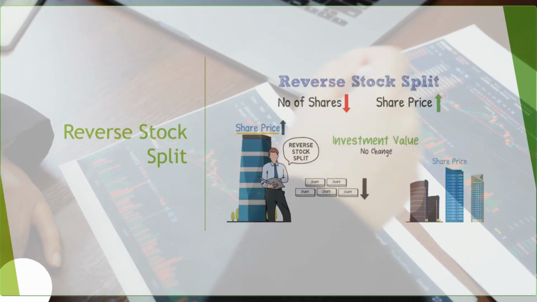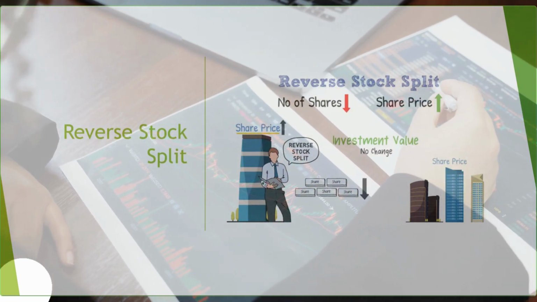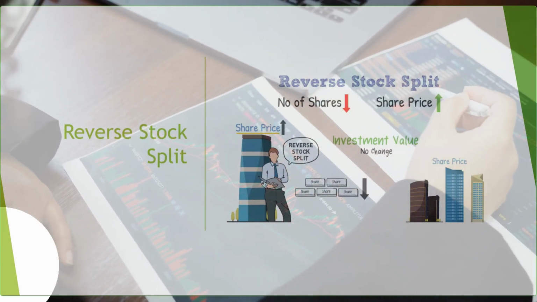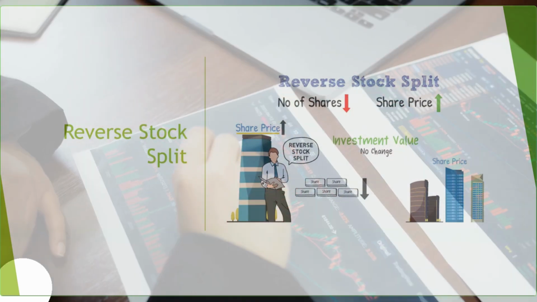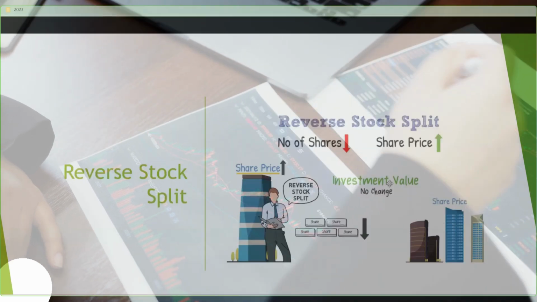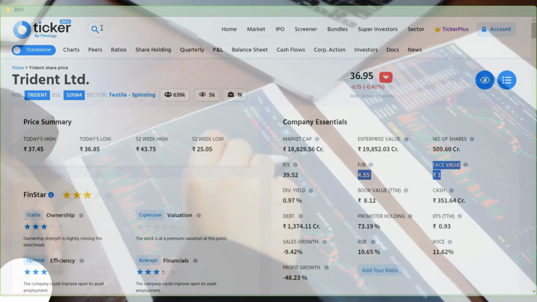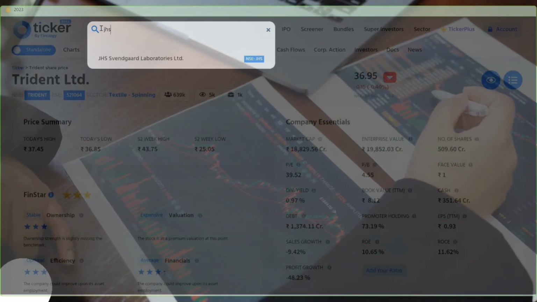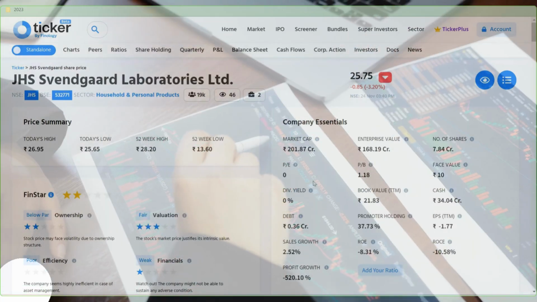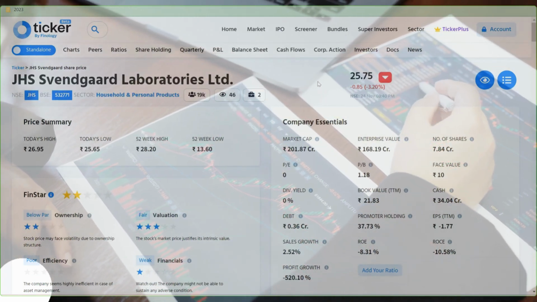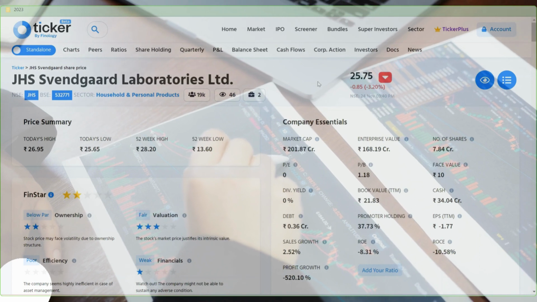Something similar is happening right now in Seven Guard. They rebranded and renamed their company. Currently, if you see JHS, let me bring up JHS, yeah. JHS share is trading around 25 rupees right now, and I have around 400 shares in my portfolio.